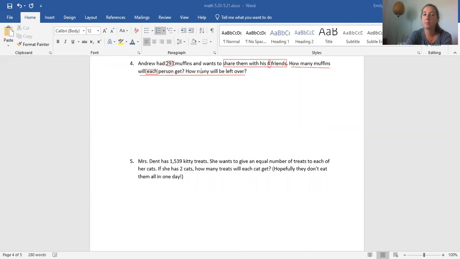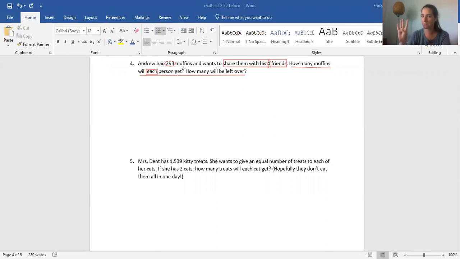So this is what I want to talk about. Andrew had 293 muffins and he wants to share them with his 4 friends. Does that mean he's giving them to his 4 friends, or he's sharing them? He's sharing them, right? So he is going to have muffins too. When you share with someone, it doesn't mean you give it. Oh, I'm going to share my drink with you. Well, probably not a good idea. I'm going to share my toys with you. That means you're both playing with them. It doesn't mean one person is playing the whole time. I mean, it might, but that's not a very good way to share, right? So when we're sharing, that means Andrew is going to have some muffins too.